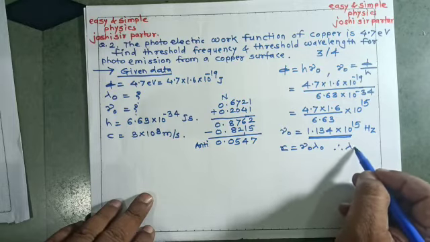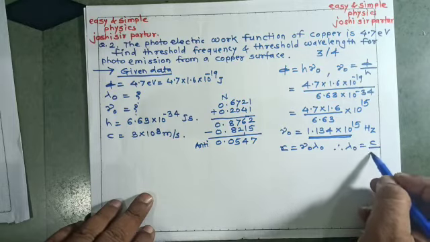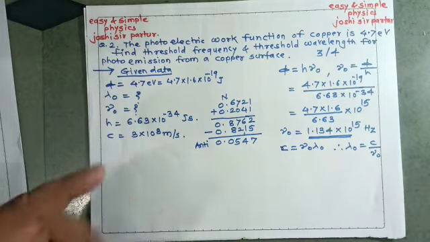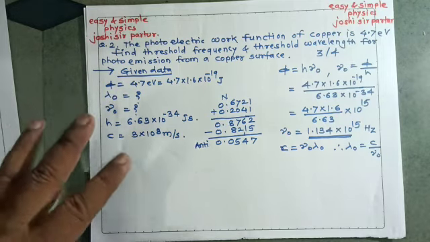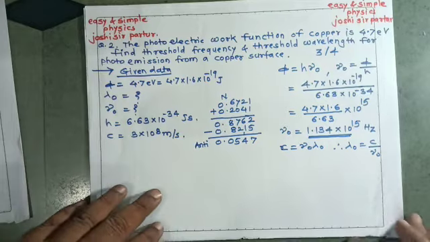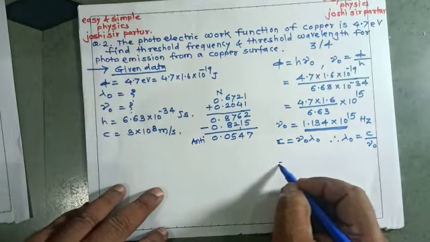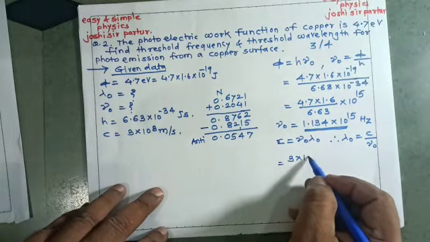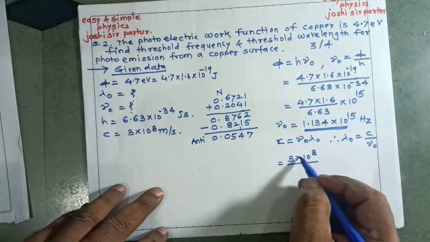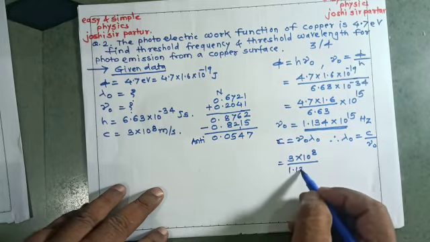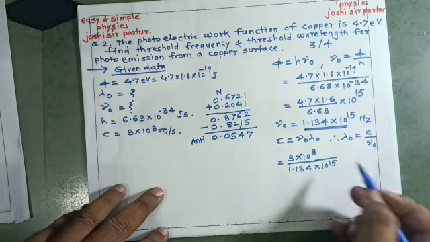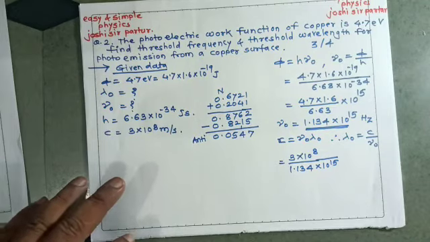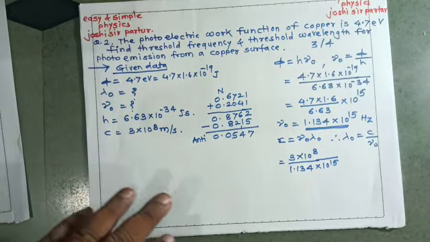Therefore lambda 0 is equal to C upon nu 0. Same method is there, Planck's quantum theory can be used; here work function is used in the photoelectric effect. If we substitute the value of C, that is 3 into 10 raised to 8 upon 1.134 into 10 to the power 15. When 10 to the power 15 is shifted to the numerator, so what happens?